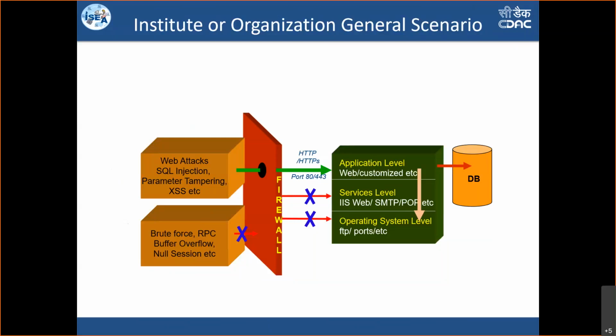But since we are allowing port 80, because we need to allow it. If we don't allow it, obviously our application is not accessible to the public. So we allow it. However, these attacks target the application through this particular port only. And the point to be noticed here is these attacks are not only attacking your application, they are also attacking your web server. They are also reaching your operating system, and in turn they are also reaching your database. So through a web-based attack, one can create a system level user in the operating system.